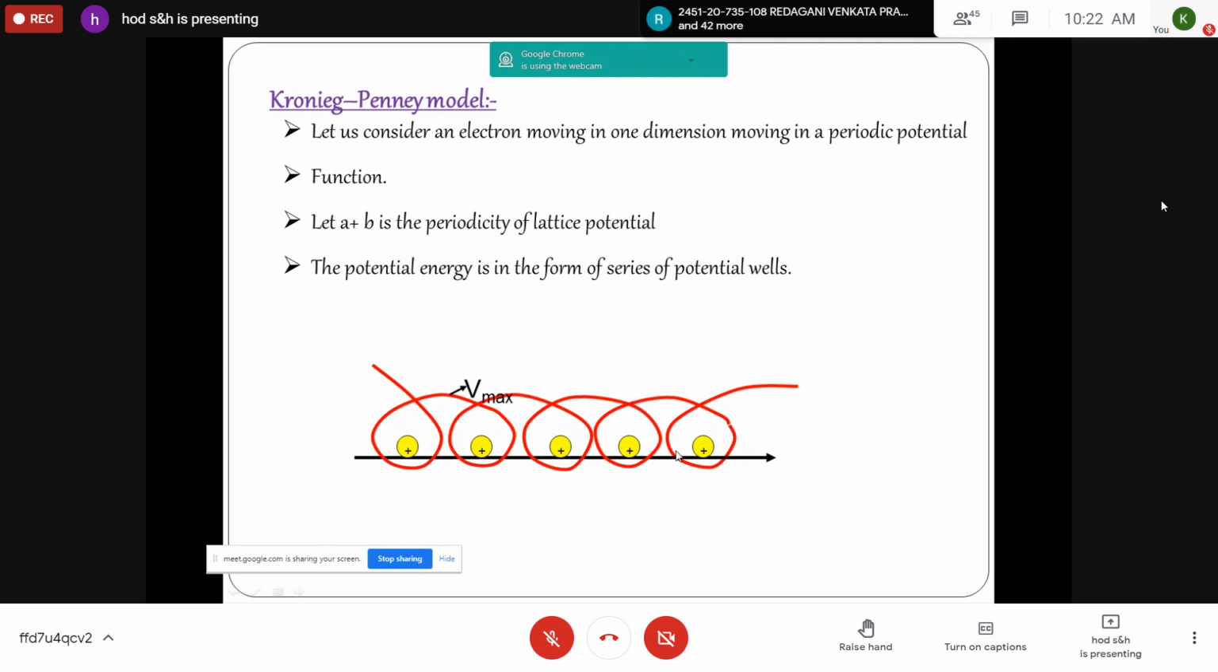A plus B is the periodicity of the lattice potential. That means the potential function is repeated every A plus B in the negative x-axis as well as in the positive x-axis. Whenever the electron is close to the positive ion site, the potential is taken as 0, and between the sites the potential is maximum. So you can imagine a series of potential wells. You can see the path of the electron during its propagation in the crystal lattice in the form of a series of potential wells. V maximum represents the potential the electron possesses when it is exactly between two positive ion sites. Please take these points. If you want, you can take this diagram also.